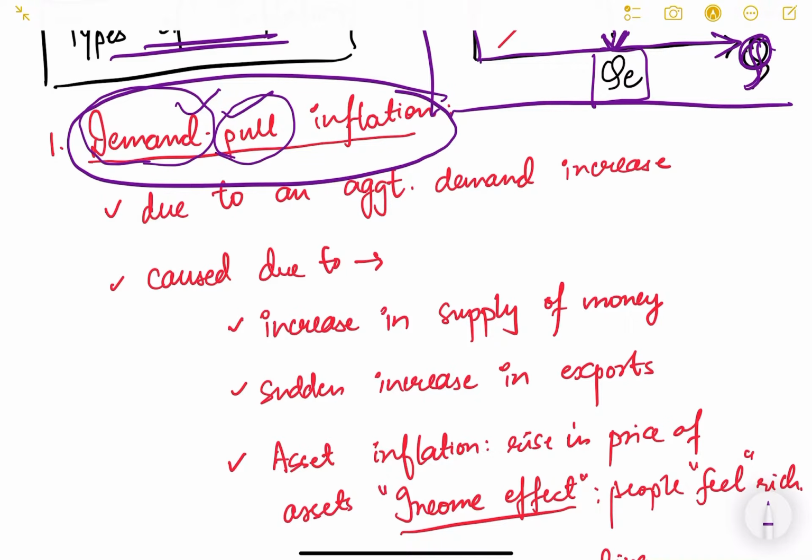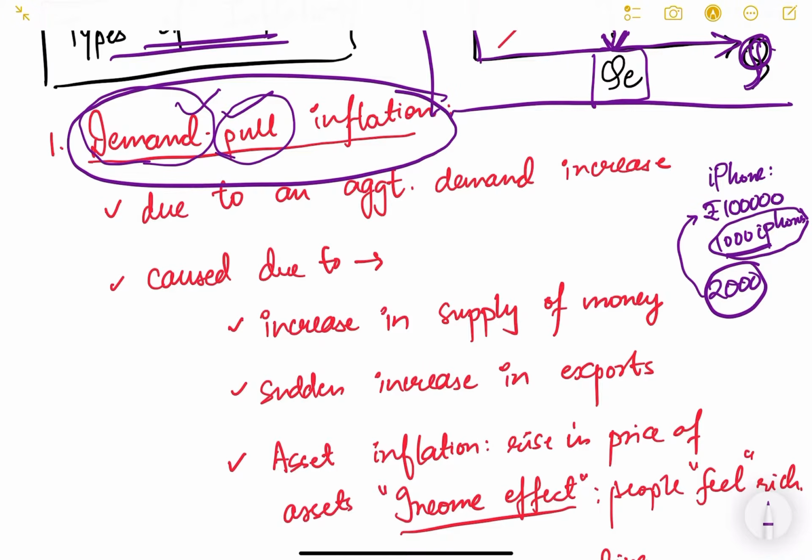Logically also, even if you consider it, for example, if your iPhone costs you rupees 1 lakh, and there are about 1000 iPhones available in the market, this is basically the supply of iPhone, 1000 iPhones. But if the demand for iPhone becomes 2000, naturally the price will increase in the market. This is very logical and common sense. Such a price rise is known as demand pull inflation.